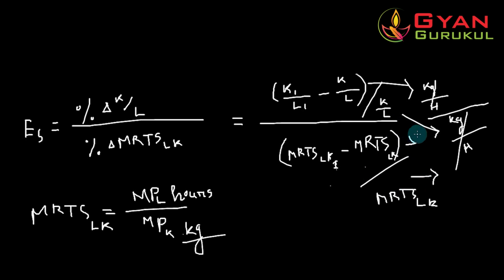Therefore we can cancel both, and overall all the units of measurement would vanish, and as a result we shall get a pure number. That's why this elasticity of substitution is calculated, so that we can get free from the problem of unit of measurement.